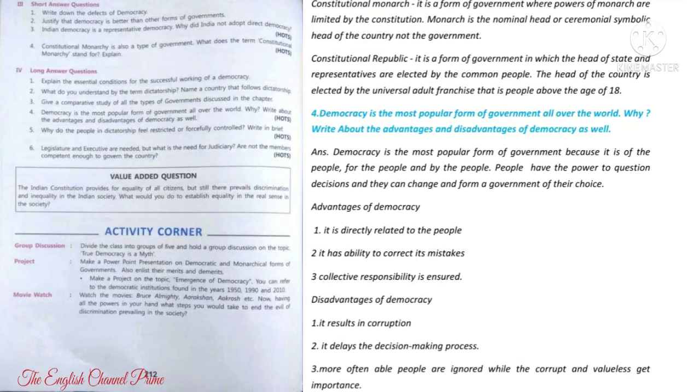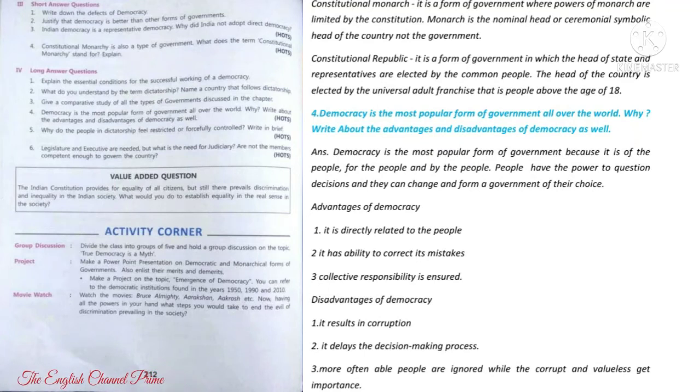Constitutional republic: it is a form of government in which the head of state and representatives are elected by the common people. The head of the country is elected by universal adult franchise, that is, people above the age of 18. Done. Now the fourth question. Democracy is the most popular form of government all over the world. Why? Write about the advantages and disadvantages of democracy as well.